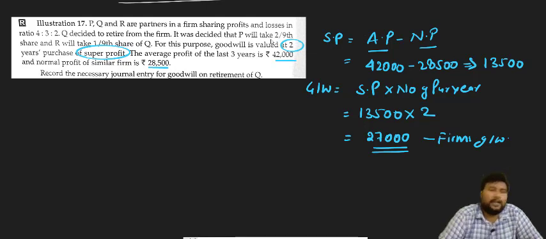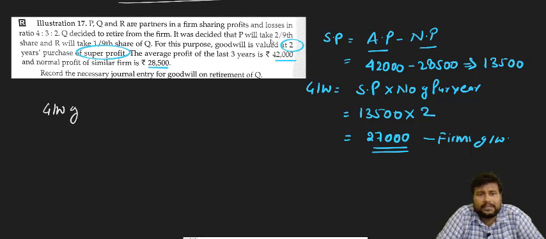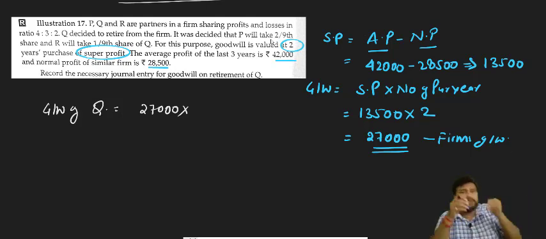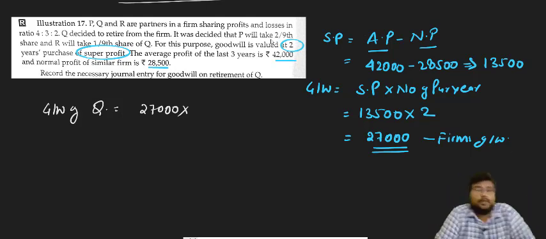Now we have to find out the goodwill of Q, who is retiring. The firm's goodwill is 27,000, and what is Q's share? Q's share is 3 by 9, which is 9,000.